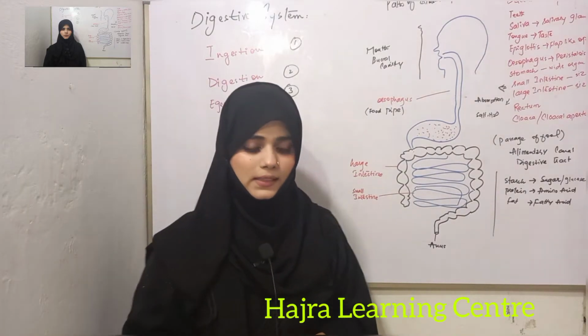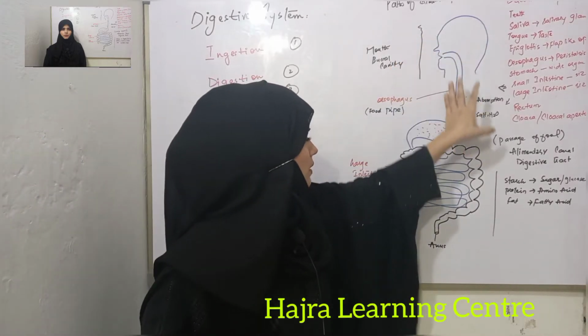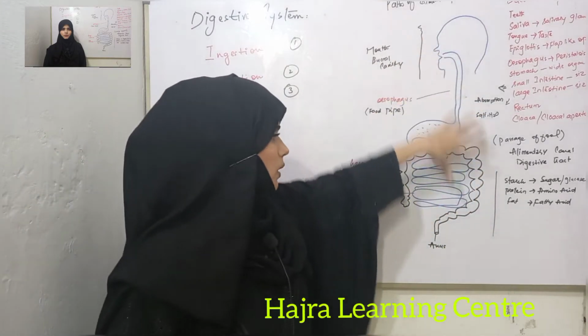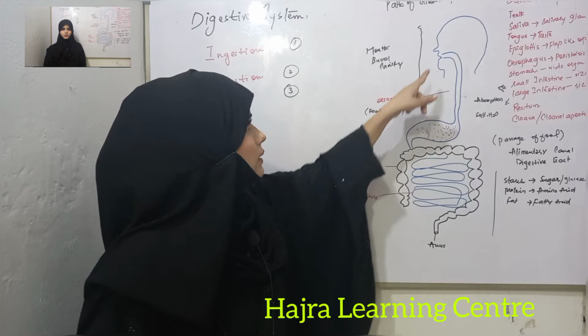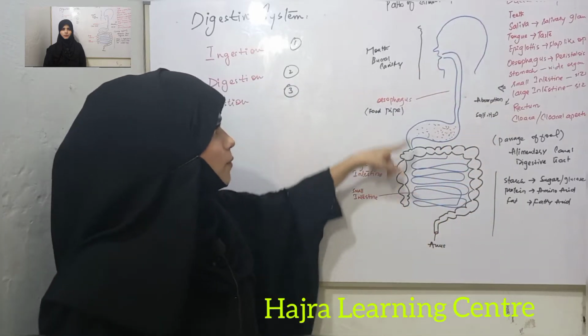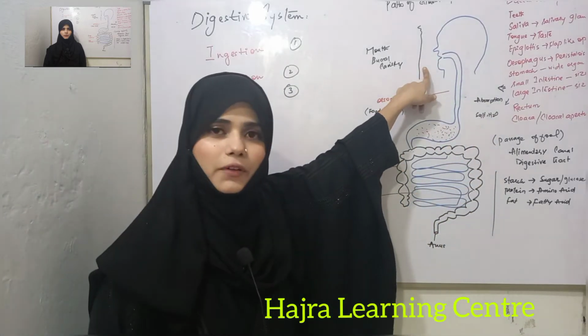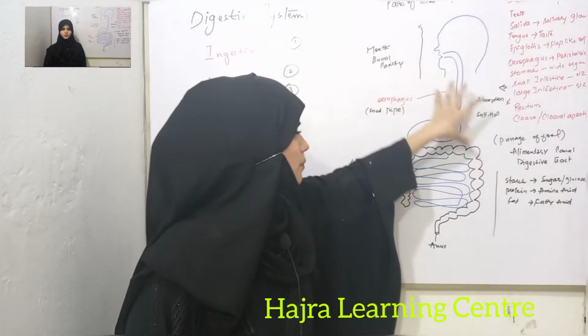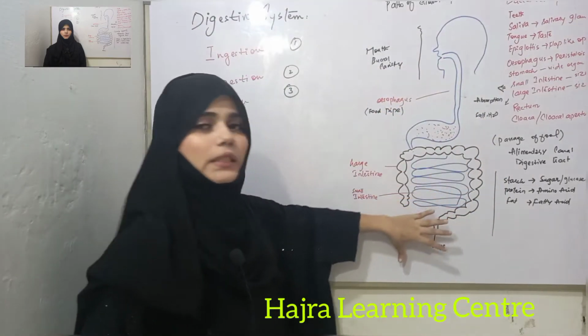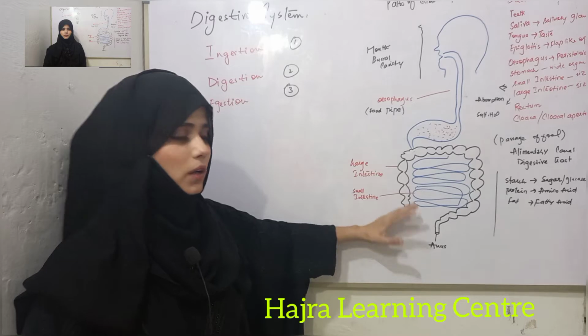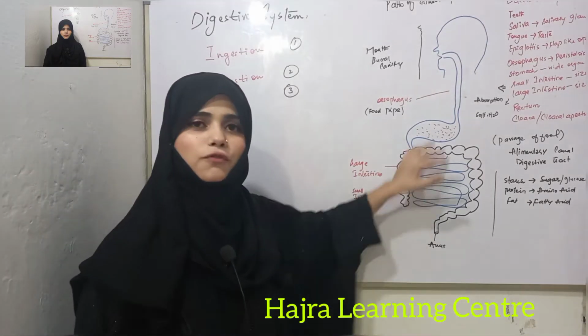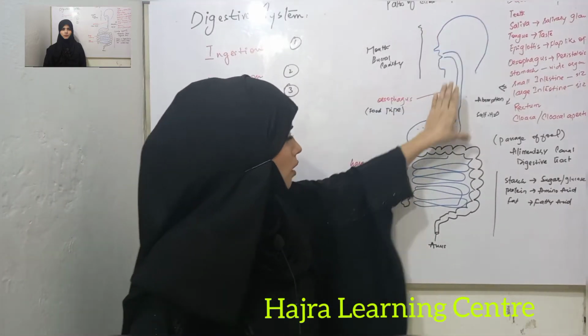Now let's study all the digestive system in a descriptive way. Here I have drawn the diagram of digestive system. Our digestive system is made up of a long tube, or in short you can say the passage of food consists of a long tube.